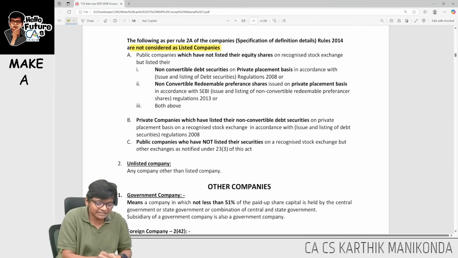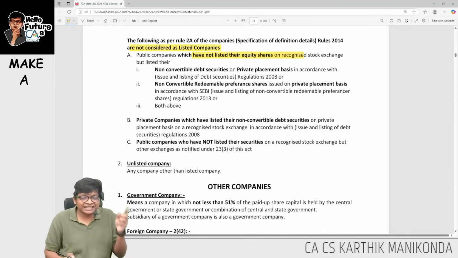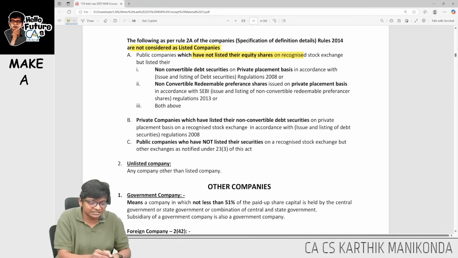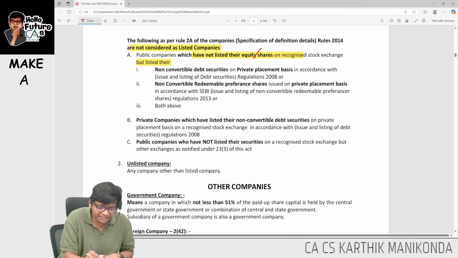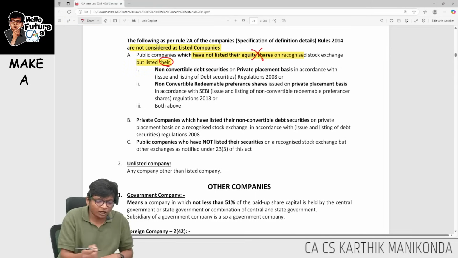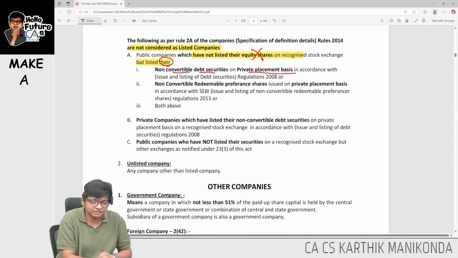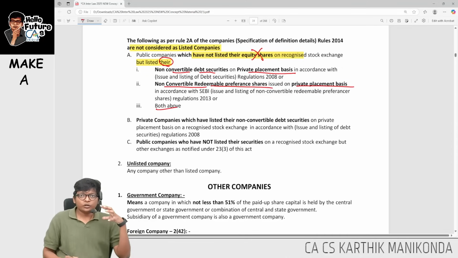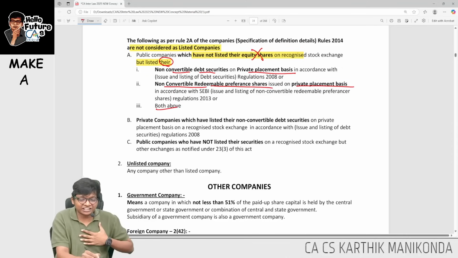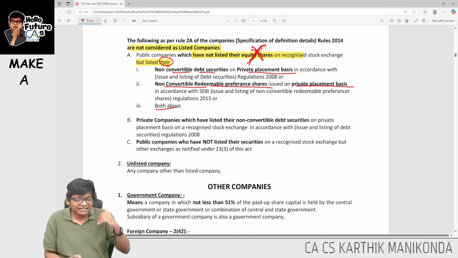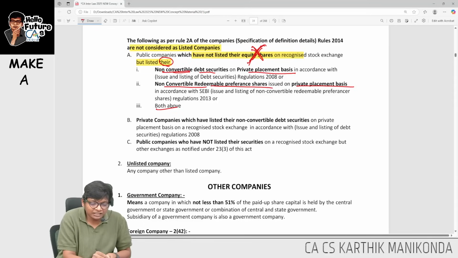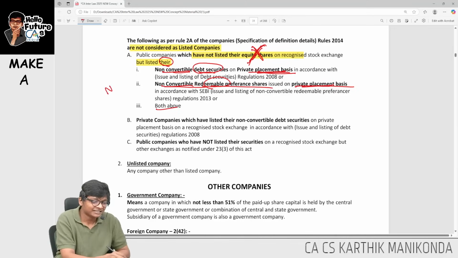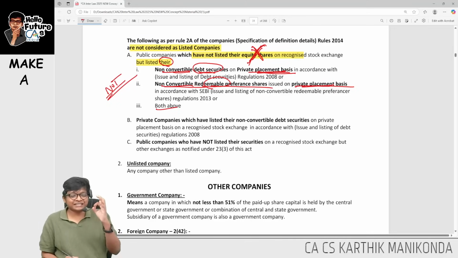Look at this, what they are saying, companies which have not listed their equity shares. So equity share is not listed, but instead what did they list? They listed non-convertible debt on private placement basis, non-convertible redeemable preference shares on private placement basis, or both. So if you see the terms, look for the cumulative condition: equity shares are not listed. Instead, they listed non-convertible debt or non-convertible redeemable preference shares, both on private placement basis, then this is not a listed company.